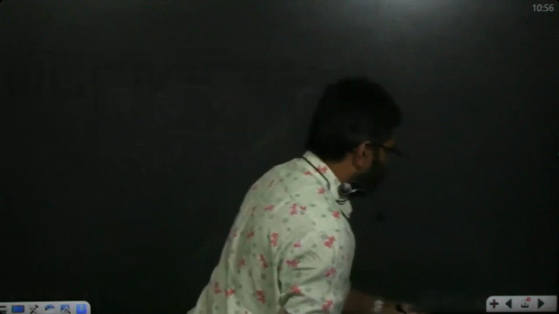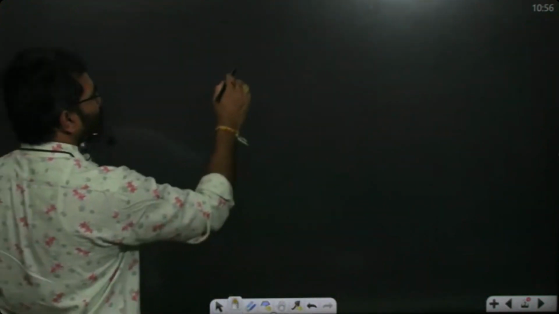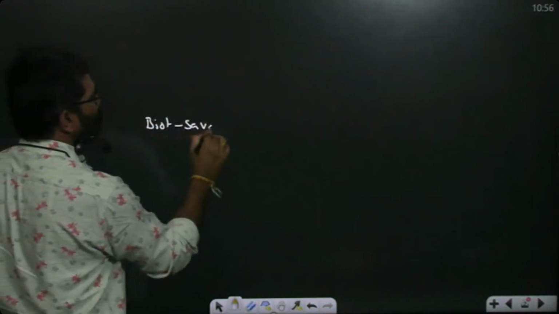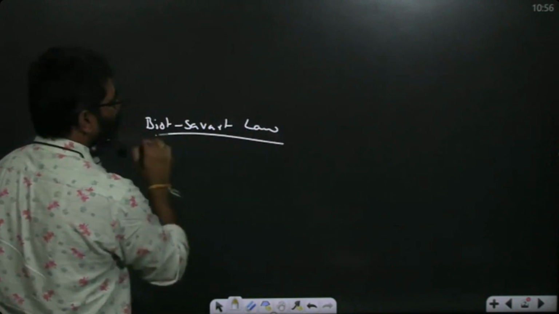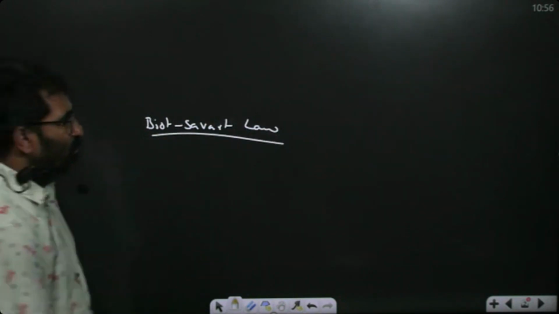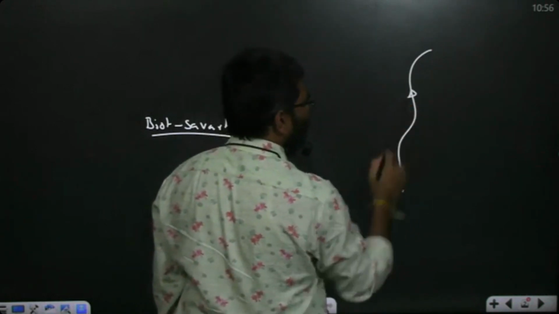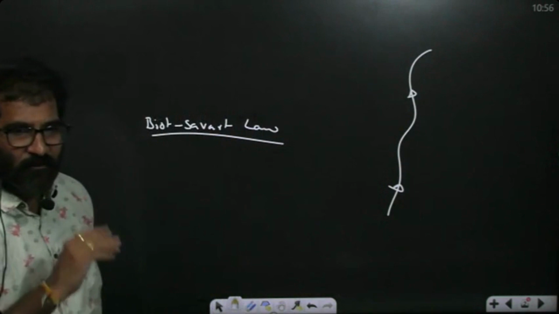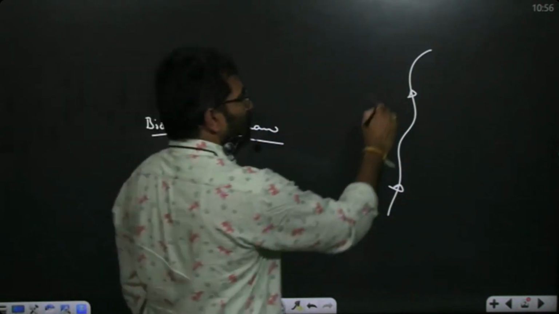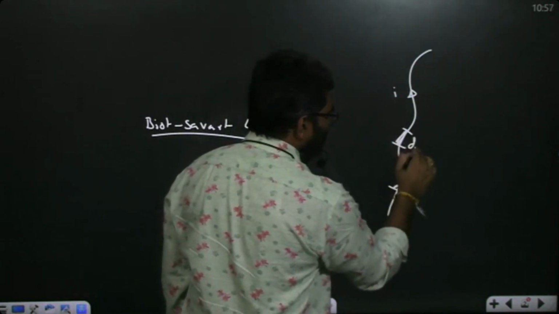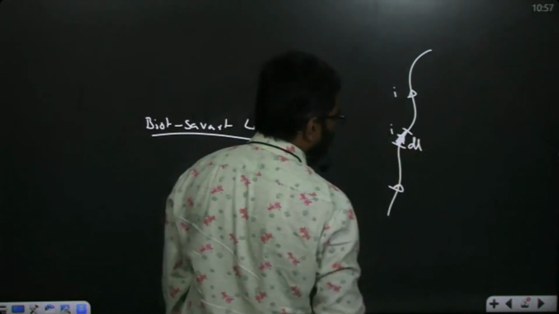Now coming to, whenever we take any current carrying element, suppose you take Biot-Savart law. According to Biot-Savart law, you take any current carrying element. Suppose current has direction from higher potential to lower potential, but it is a scalar quantity. So consider one element here. This is the dl element. So the current carrying element is what? So ideal.